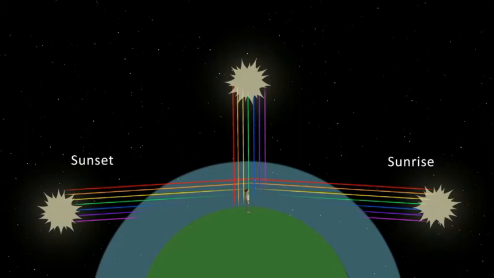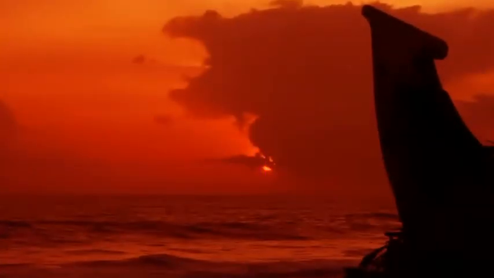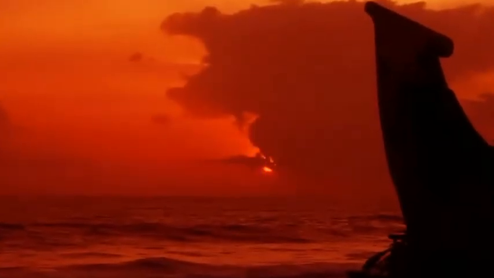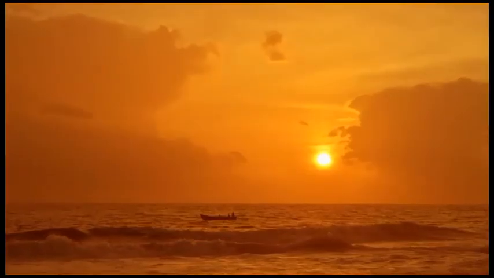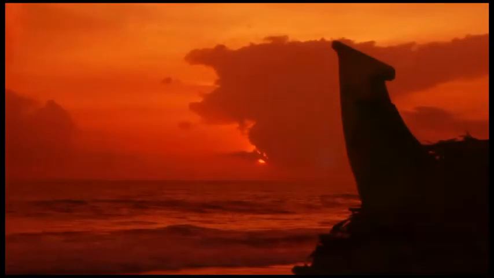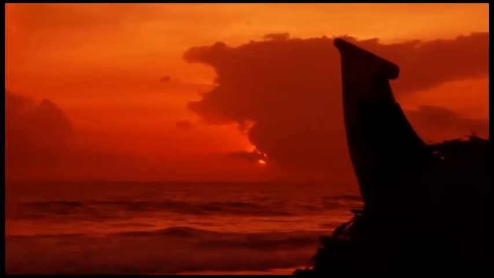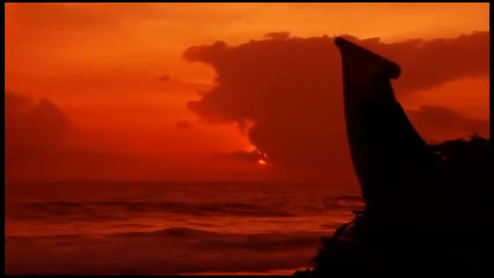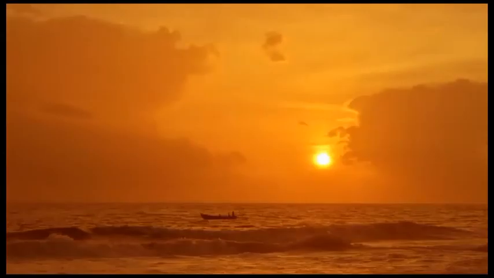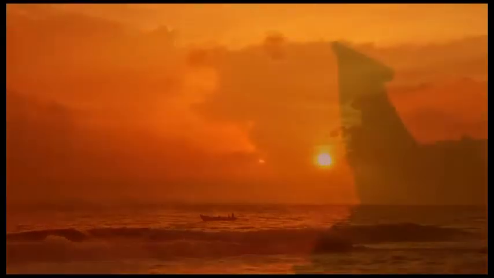The yellow, orange and red colors have higher wavelengths, and only these higher wavelength colors reach the observer during the morning and evening time. As a result, during the morning and evening time, the sun and the nearby sky appear in a reddish nature. The combined effect of yellow, orange and red results in a reddish nature of the sun during the morning and evening time.